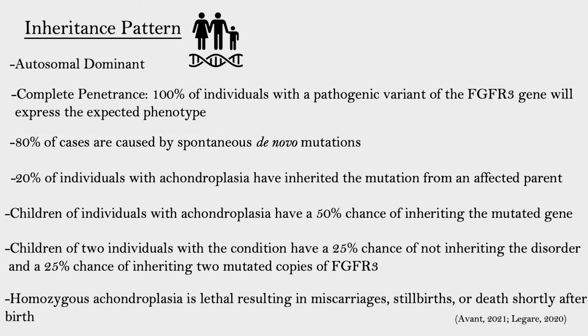In the case that both parents have the condition, the child would have a 25% chance of not inheriting the disorder and a 25% chance of inheriting two mutated copies of the gene and therefore being homozygous for the condition. Homozygous achondroplasia is lethal and results in miscarriage or death shortly after birth.